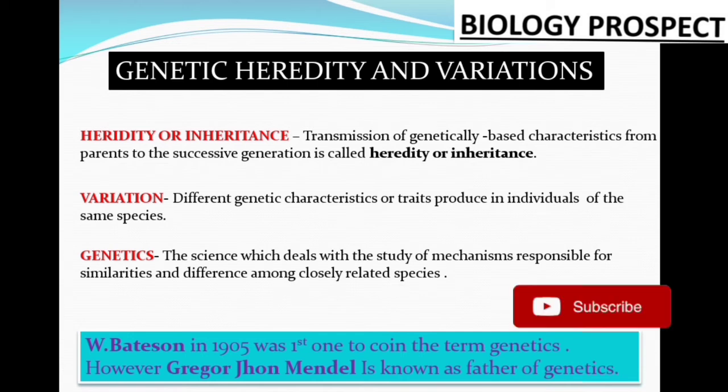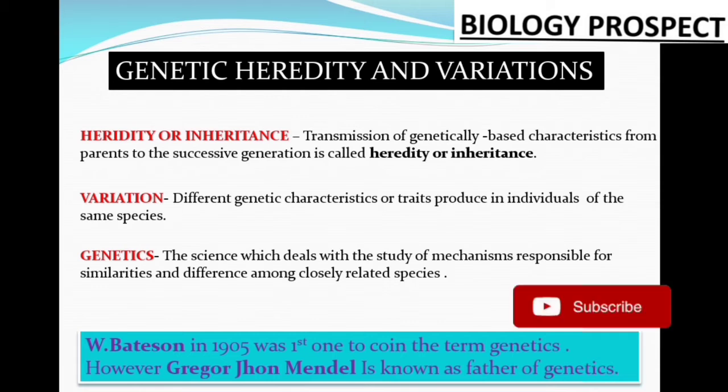These are called traits. So the different genetic characteristics or traits produced in individuals of the same species are known as variation.